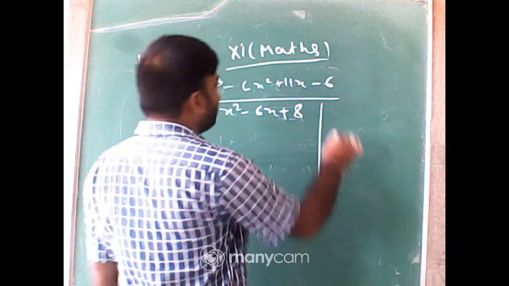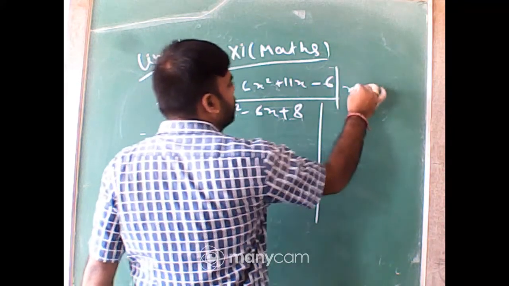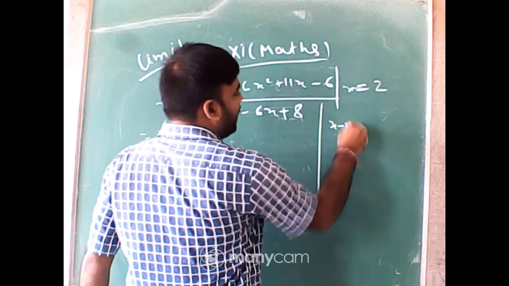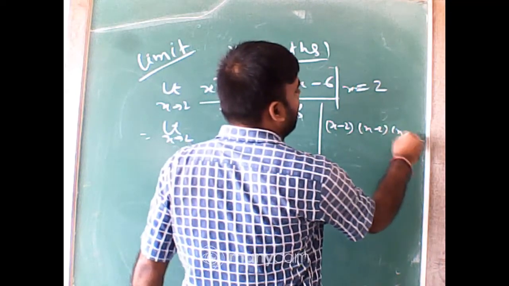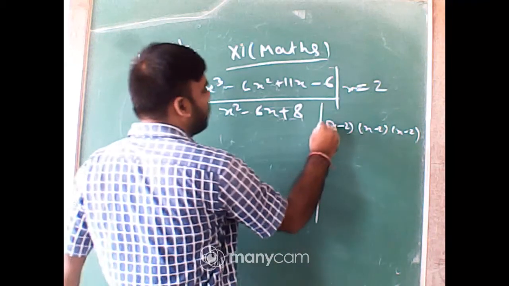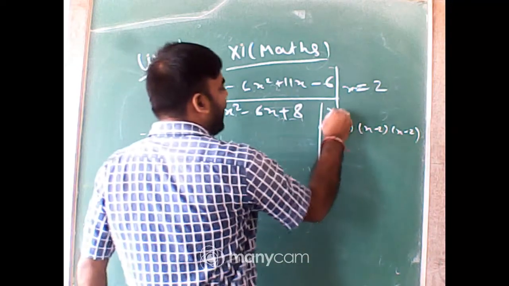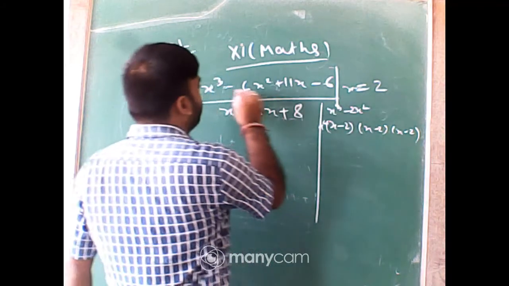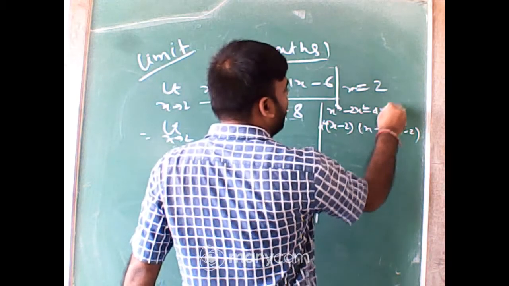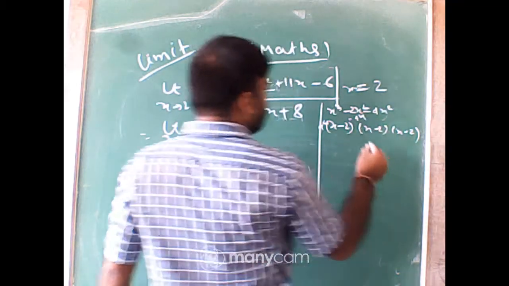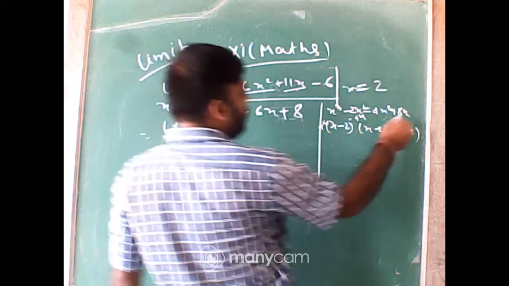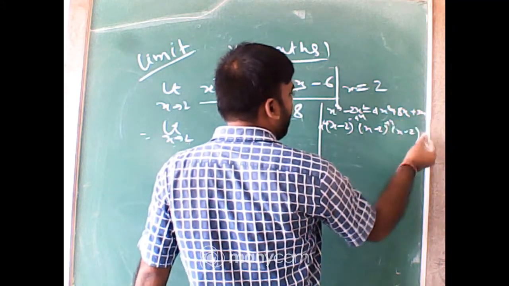Okay, put x equal to 2. You will get 0. So x minus 2 is a factor of the given expression. For getting x cube, you have to multiply by x square here. So x cube minus 2x square. Now here is minus 6x square, I have minus 2x square, so that is minus 4x square. So minus 4x here, plus 8x. Now here is 3x. For the 3x, you add 3x plus 3 and minus 6.